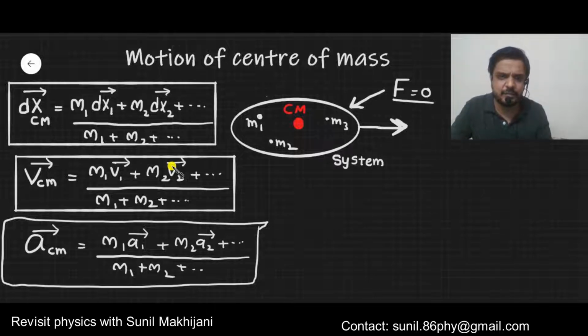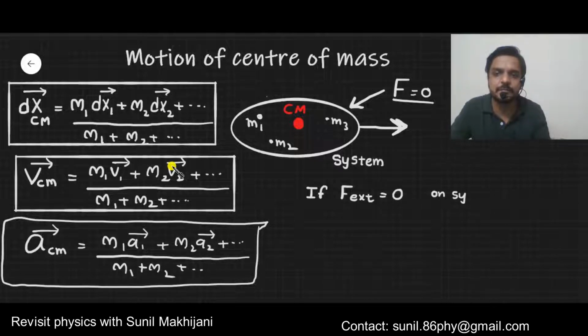If center of mass is at rest and force is not acting on a system, the center of mass will continue to remain at rest only. So I can write this point this way: if external force is 0 on the system, then center of mass of the system